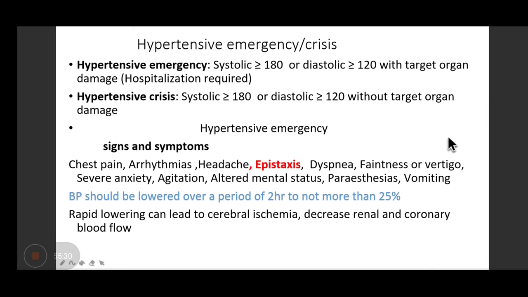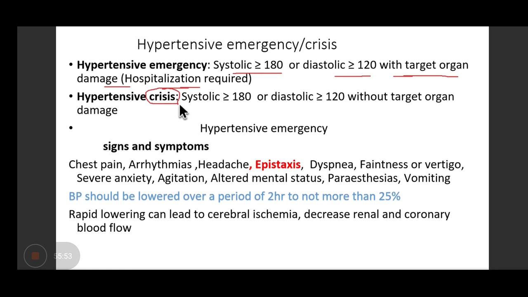Hypertensive urgency is when the systolic BP is more than or equal to 180 and diastolic is more than or equal to 120, but there is no target organ damage. With target organ damage, that is an emergency, and hospitalization is required.